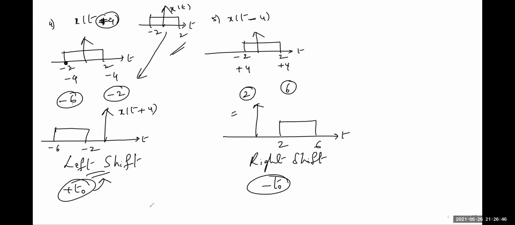And we left the third plot, that is x of 3t minus 5. To plot that signal, let's go to the next page. Hope all of you noted. I'm going to plot the third signal here: x of 3t minus 5. Now, which kind of operation is performed on the signal x of t?